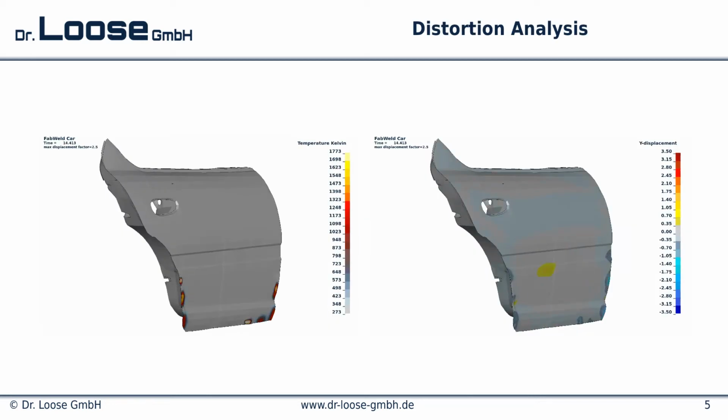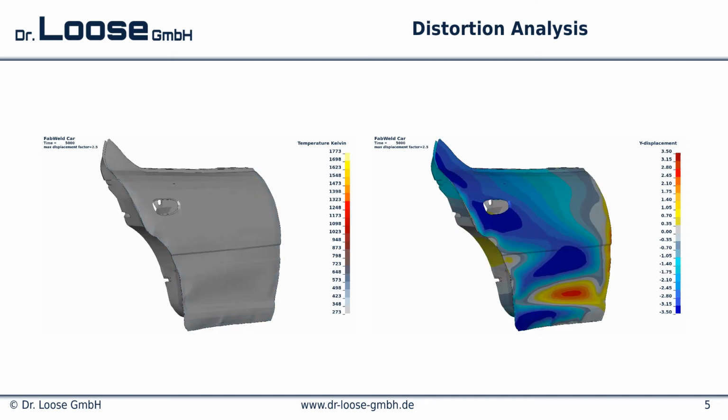With the distortion analysis, we calculate the deformation coming from the welding process and also coming from the clamping and unclamping situation. We analyze the complete distortion for welded structures.